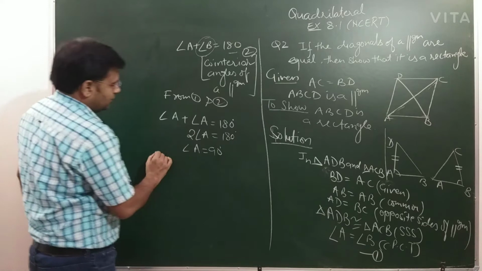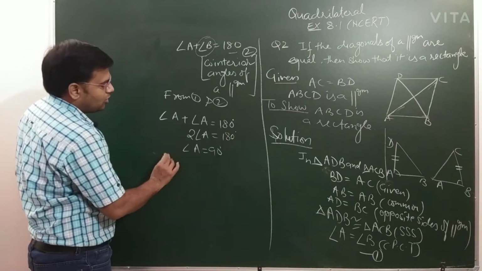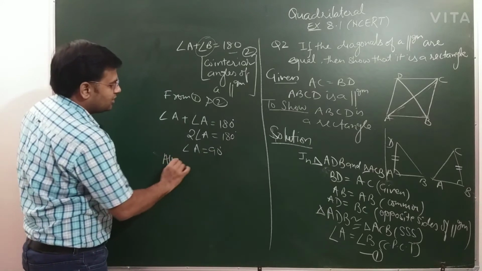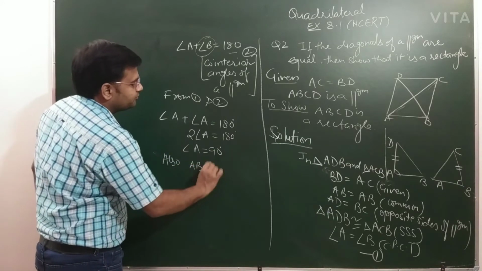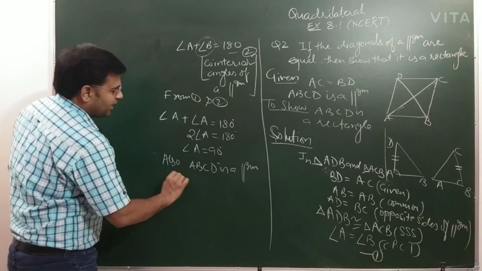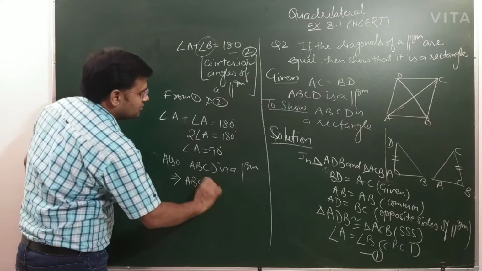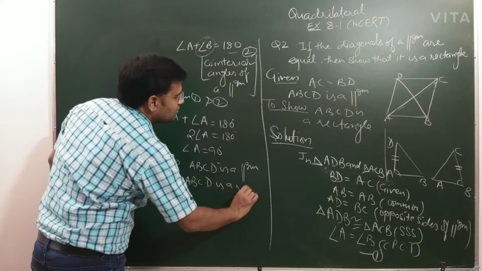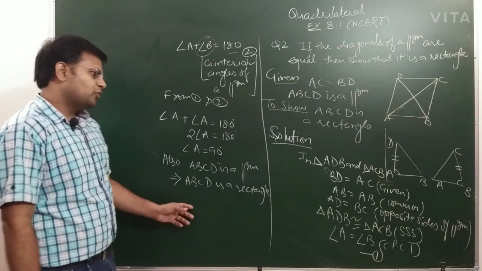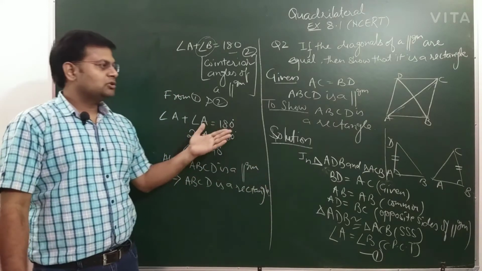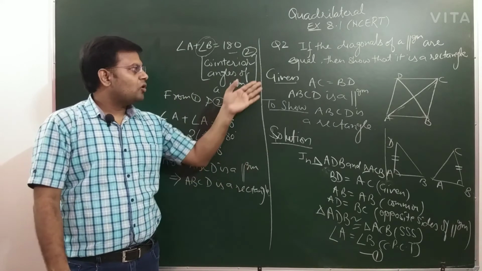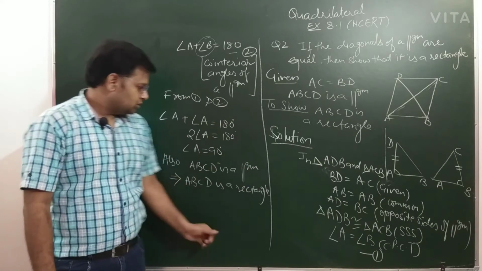So now you can write directly this information: ABCD is a parallelogram, and it implies that ABCD is a rectangle. So this way we have proved our result, and in this question the most important thing is that you should remember the definitions of all types of quadrilaterals. So you can see this once again.